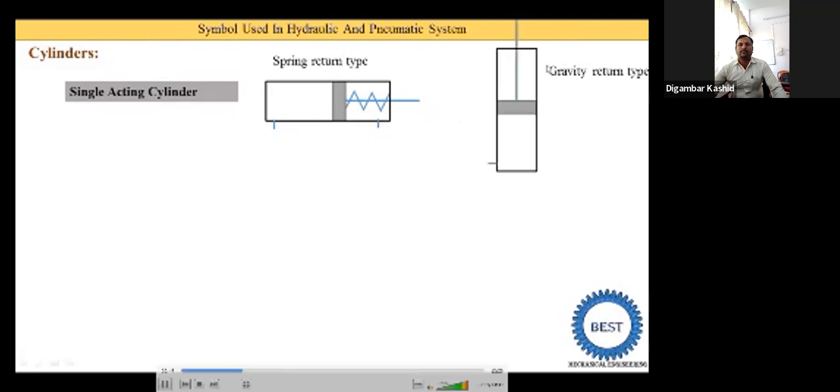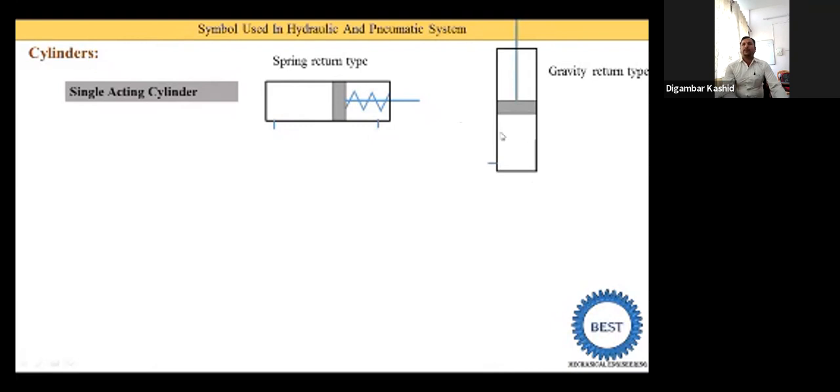So here you see the cylinder is in a vertical direction. Due to the pressure of compressed air or compressed oil, the piston moves upward, and it naturally moves downward when the oil is removed from the cylinder. It is called the gravity return type.